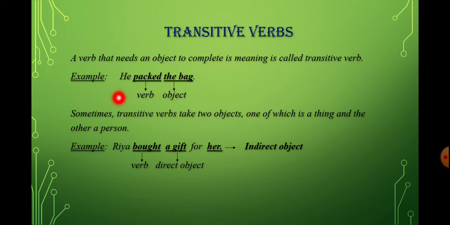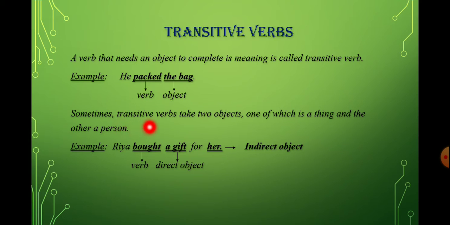Here in the example you can see, he packed the bag. Here the subject is he, and what is the action of he? That is packed. So if the question arises, what did he pack? Suppose we hide this, the bag. The bag is the object. Suppose we hide this thing. So the question may arise, what did he pack? So the answer is incomplete. So we need to say he packed the bag. So in this sentence you can see packed is a verb which requires an object to complete its meaning. So that is why packed over here is called the transitive verb.